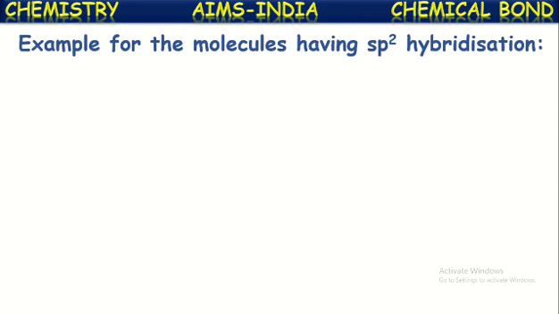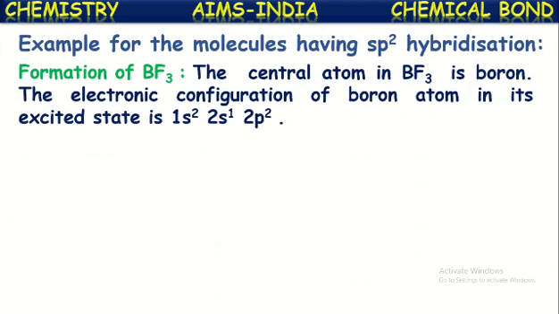Example for the molecules having sp2 hybridization. Let us see, with an example, the formation of the boron trifluoride molecule. In boron trifluoride, the central atom is boron. The electronic configuration of boron in its excited state is 1s2, 2s1, 2p2. The normal electron configuration of boron is 1s2, 2s2, 2p1.